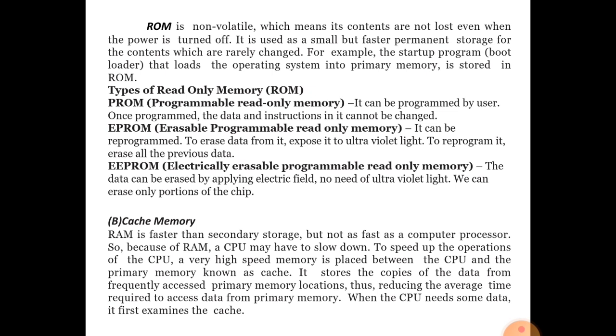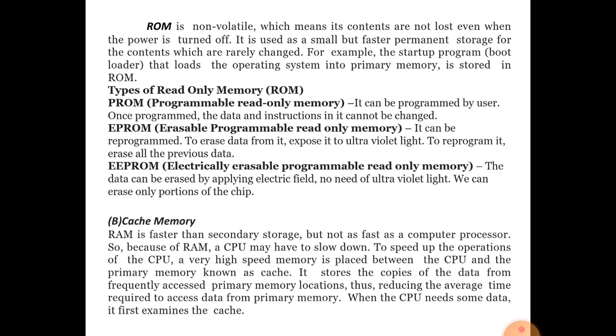So now, to speed up the processing of the CPU, cache memory is located in between RAM and CPU. It stores a copy of the data from primary memory and transfers it to the CPU, and then takes the data from the CPU and transfers it to the RAM.